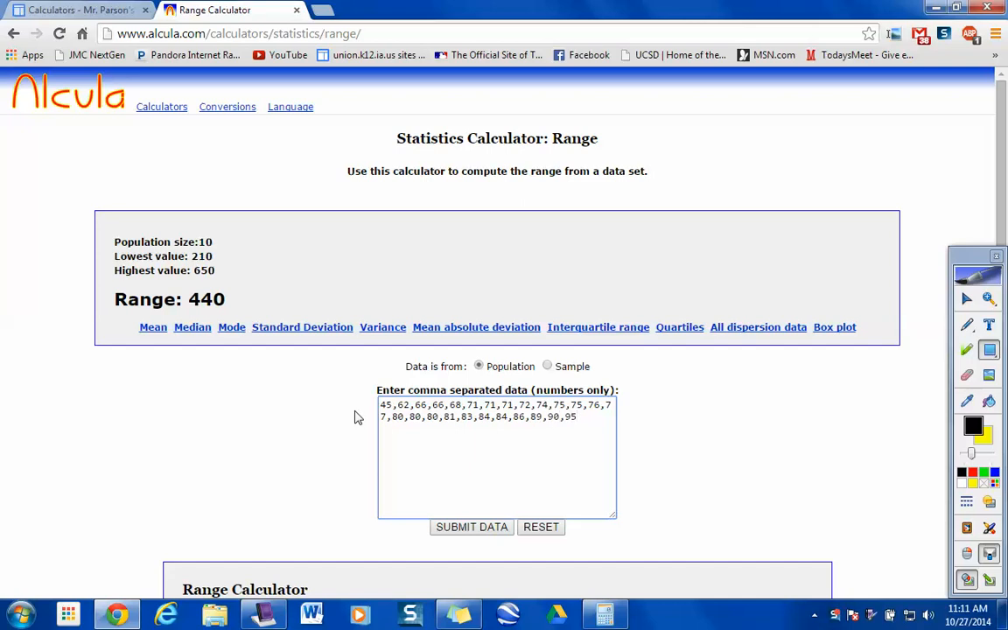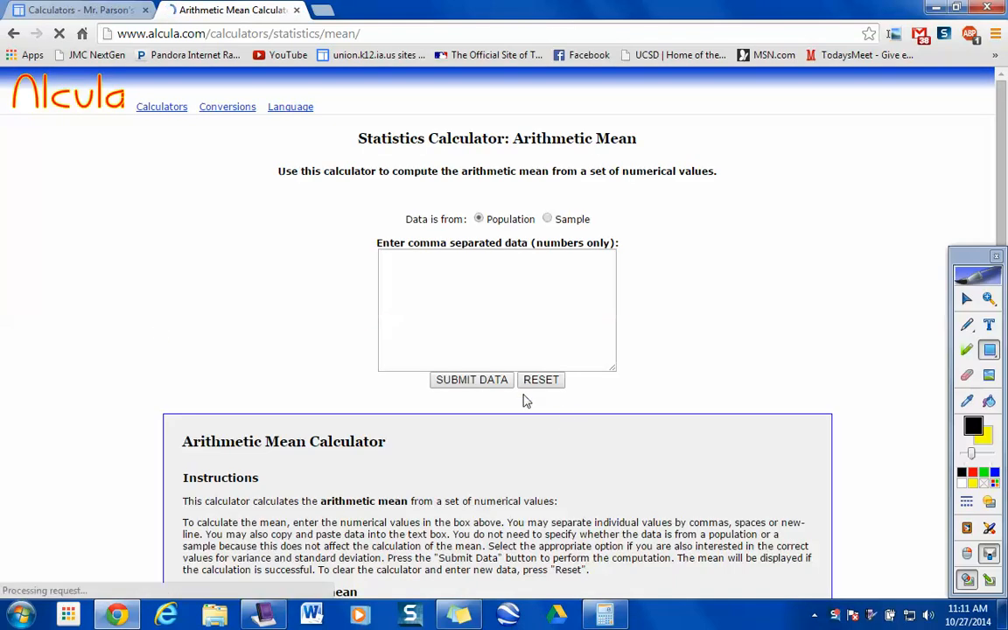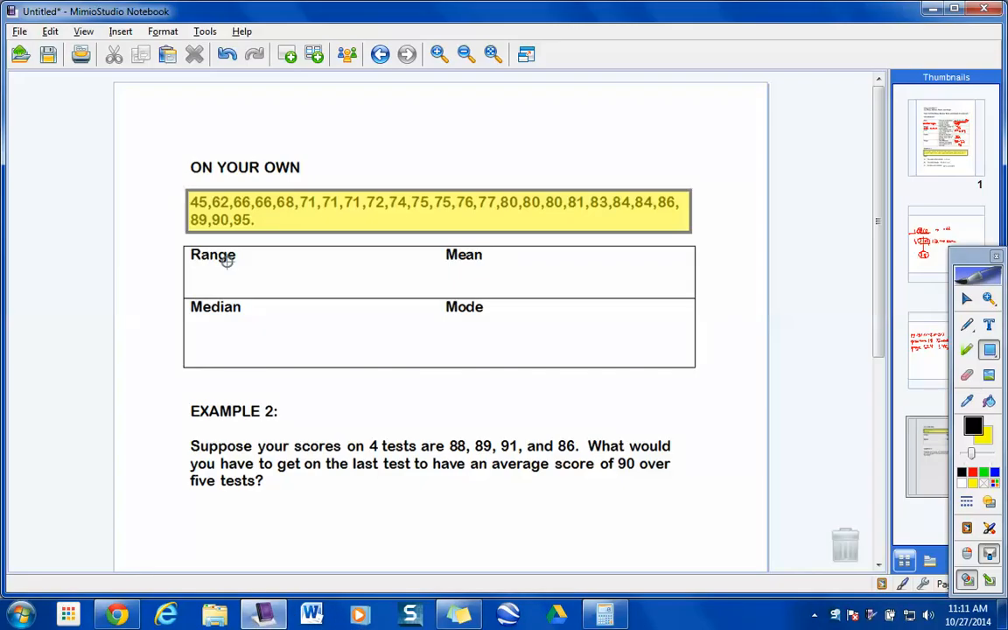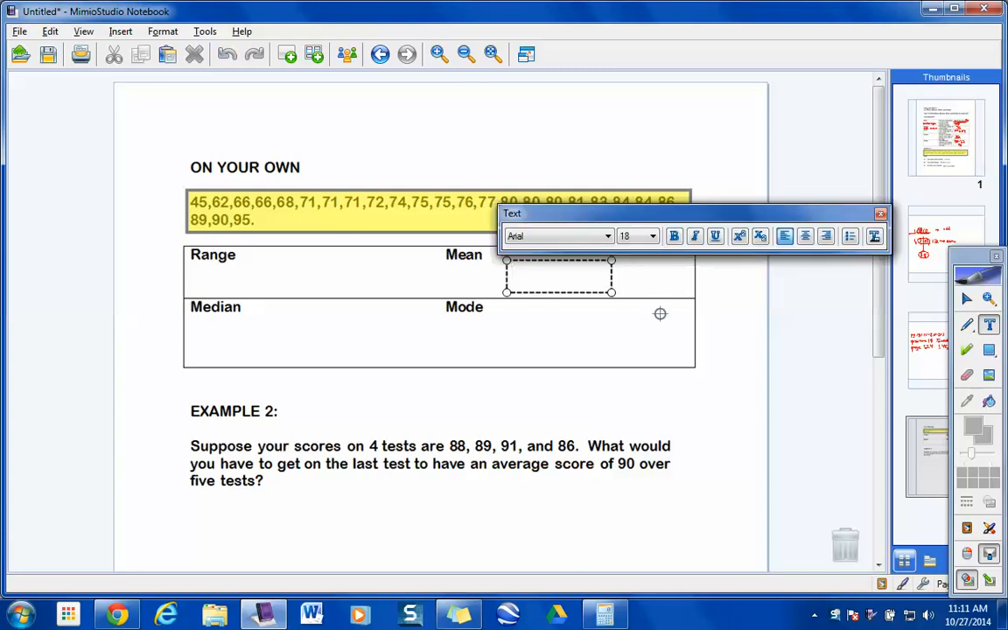All right, I think I've got everything in there. Let me go ahead and submit. Okay, what's the first thing we had to find, gang? How many agree with my mean? 76.04. Yep. Is that what you guys got? Okay, what was the next thing we needed to find after the mean then? What did you guys get for a mean? 76.04. Who's got the range quickly?